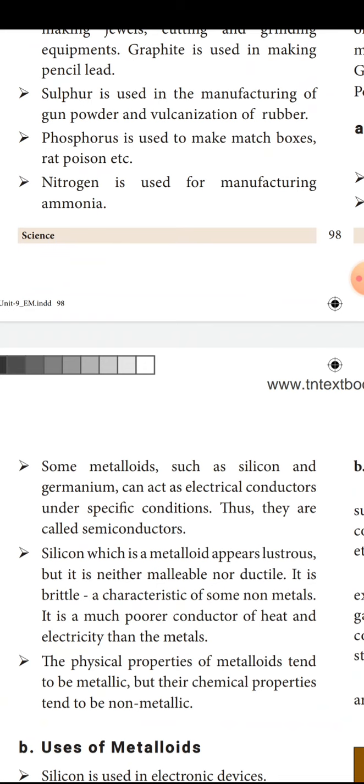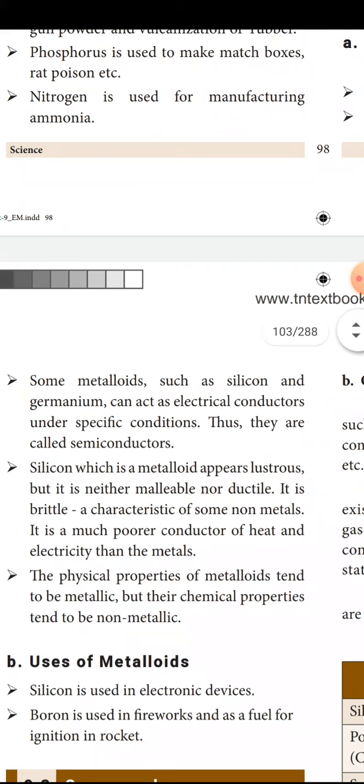Metalloids form semiconductors. Some metalloids such as silicon and germanium can act as electrical conductors, but thus they are semiconductors. You know that elements which conduct electricity and heat are called conductors. Partly it conducts and partly it won't conduct, so it is called a semiconductor.